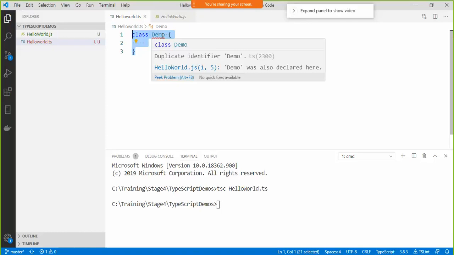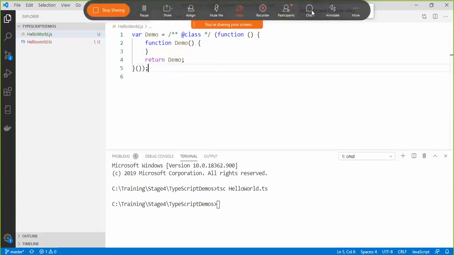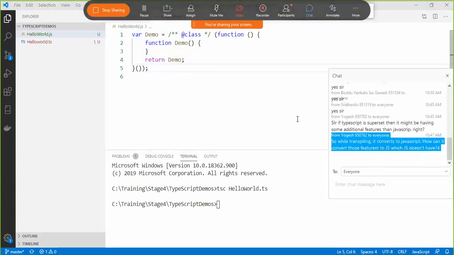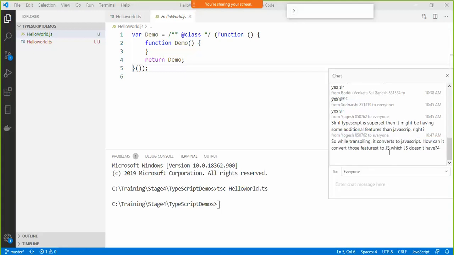Duplicate identifier. Anyways, we'll see. Are you getting it? Nobody wants to write all this code.